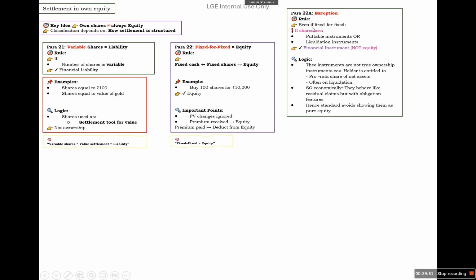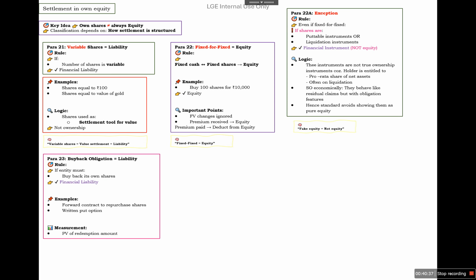There is one exception: even if there is a fixed for fixed, but if the shares are putable instruments or liquidation instruments, these financial instruments are not considered equity because they are not true ownership instruments, as the holder is entitled to a pro rata share of net assets, often on liquidation. So economically they behave like a residual claim but with an obligation feature. Hence, the standard avoids showing them as pure equity, but we need to check for putable and liquidation instruments the conditions that we have discussed earlier. If they are in the nature of residual interest only, then we can classify them as equity.